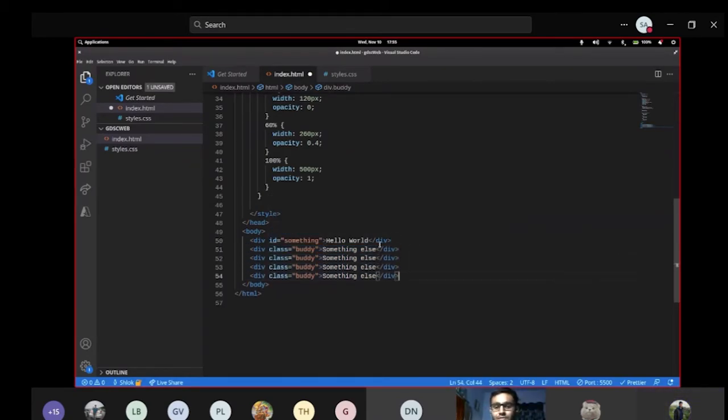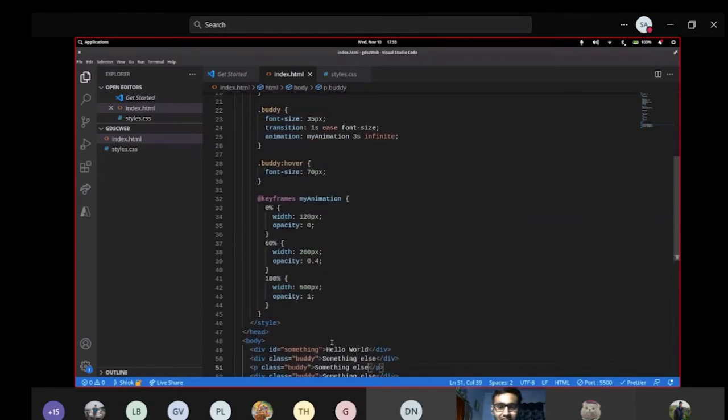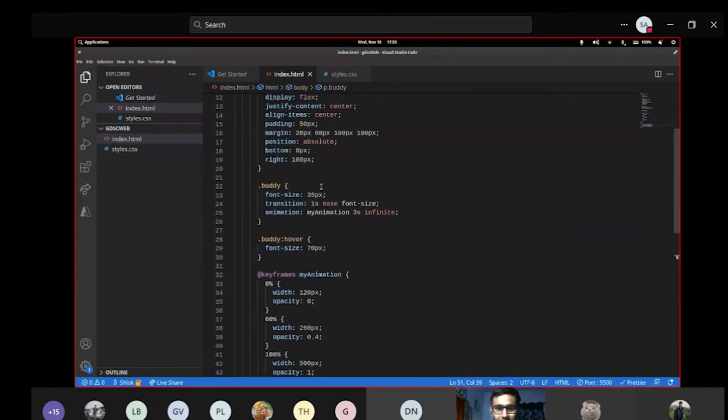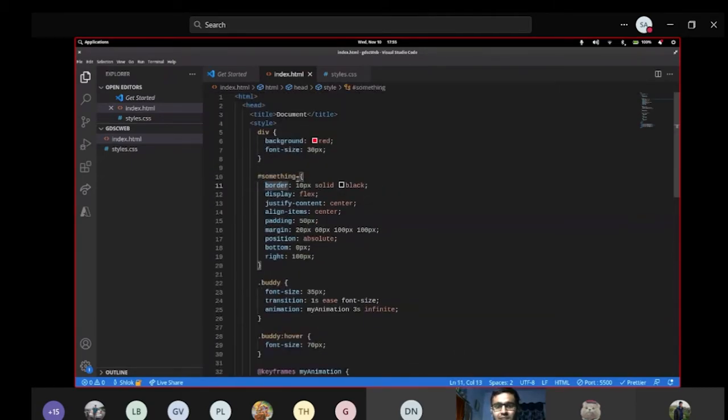The same class can be applied to any element, but you need to make sure that the properties you're supplying are supported by that element and you are not making any mess out of it. Right. So right now I showed you a lot of things, and what all properties you can apply. There's a font property, color property, background property, alignment properties, display property. So all those things can be applied.